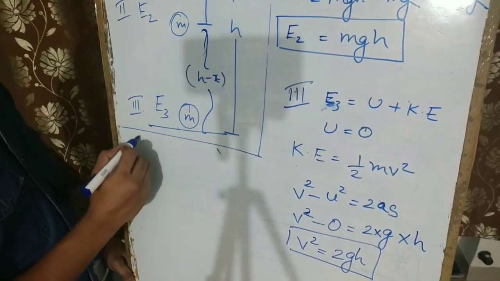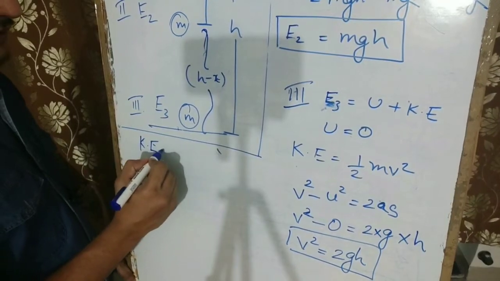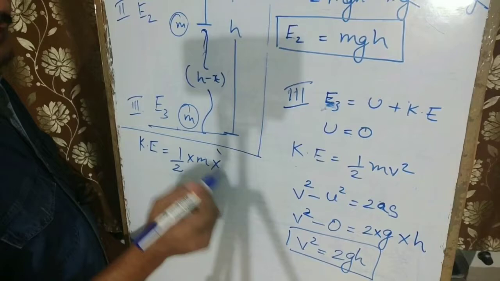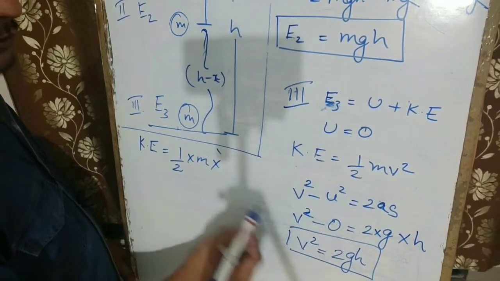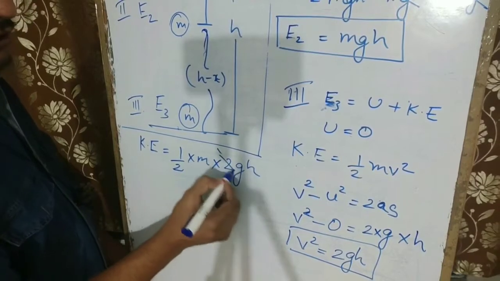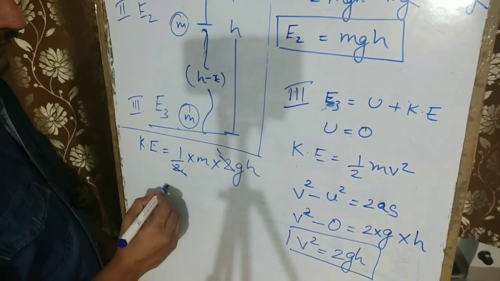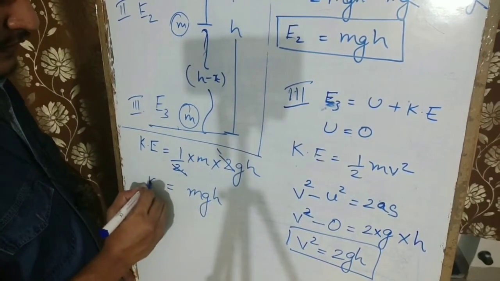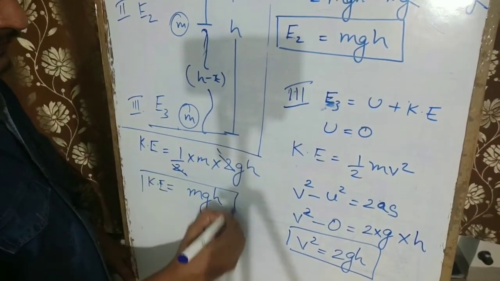Now you know the formula of kinetic energy. So kinetic energy will be equal to half into m into v square. So in place of v square we are going to write this value, 2gh. 2 and 2 cancelled, we have mgh left as kinetic energy.